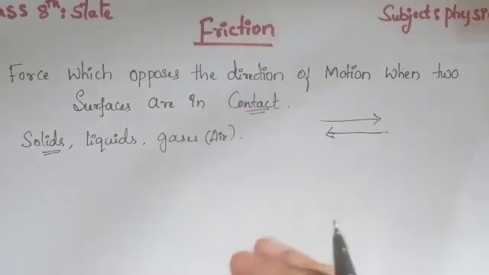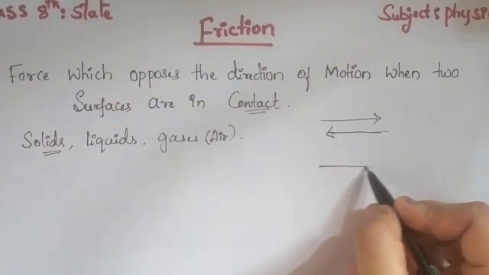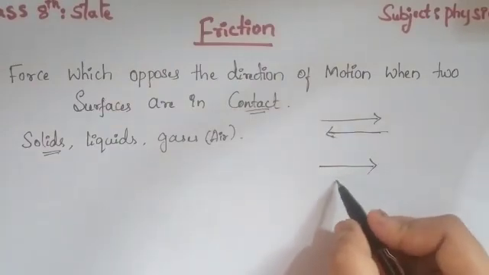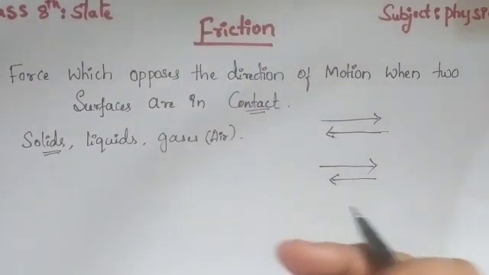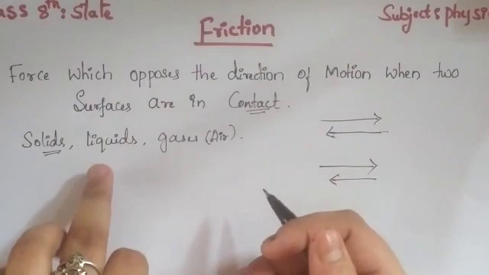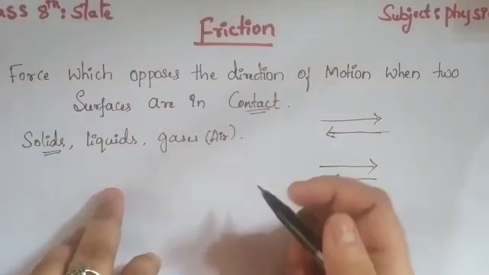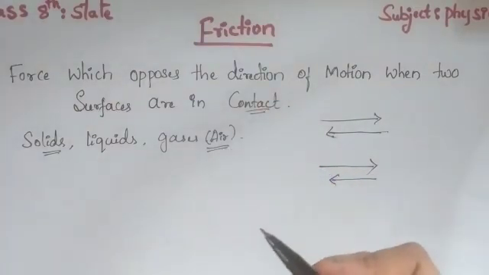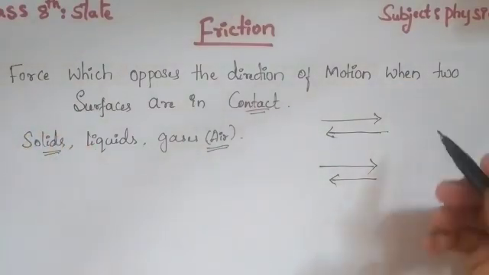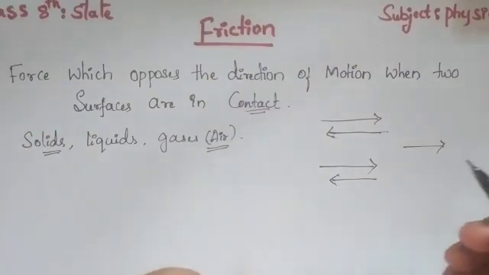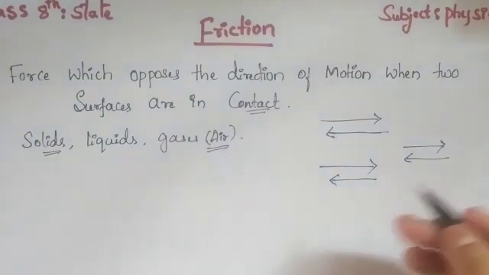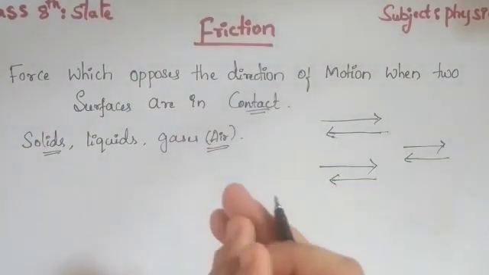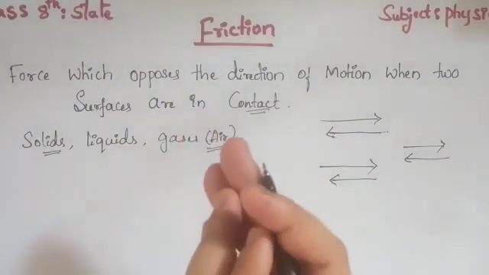For liquid, you can take swimming. While swimming, the swimmer swims in this direction, and the liquid exerts friction in the opposite direction. That is an example of friction in liquids. In the case of air, consider birds flying. When the bird flies in this direction, the air rushes in this direction, which means friction is applied in the opposite direction. So these are the cases of friction.